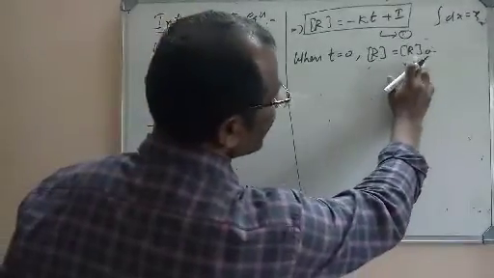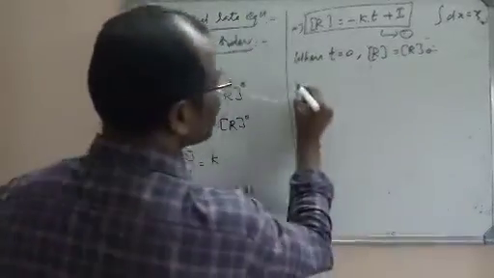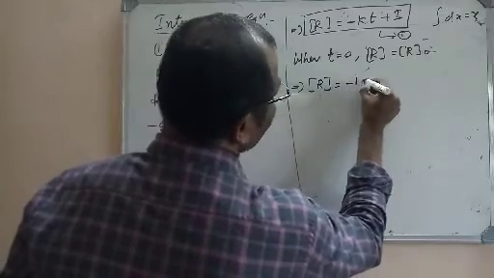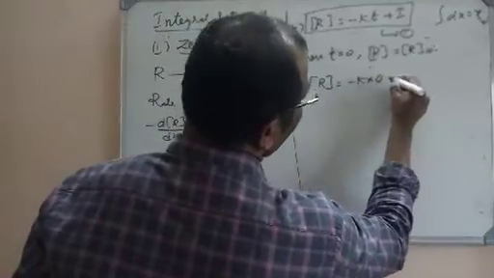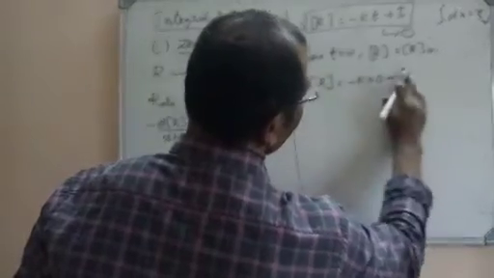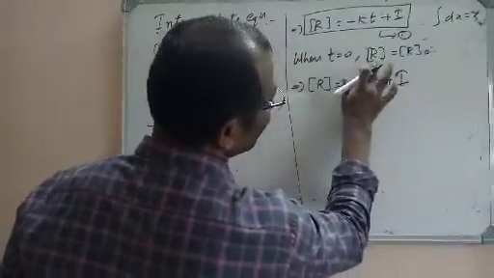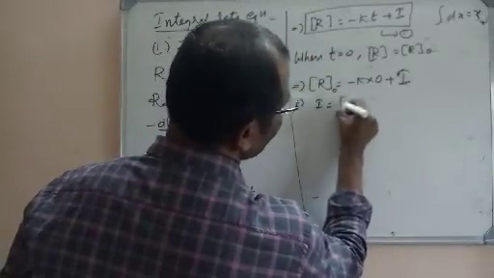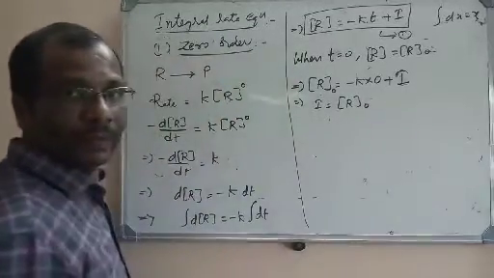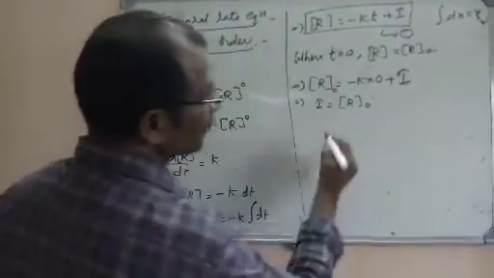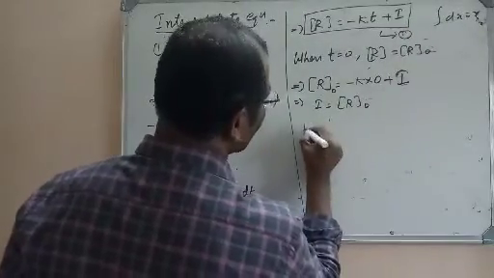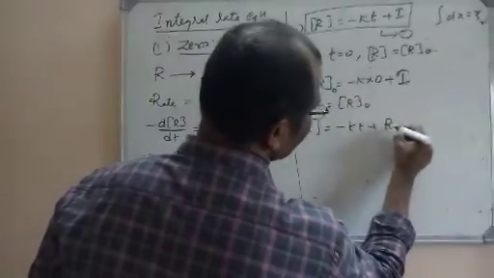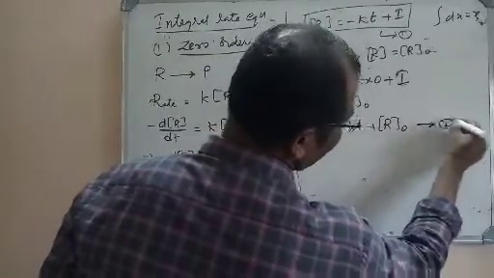Now if you substitute this R naught here, what we are going to get is integration, R is equal to minus k into t, where t is 0 here, plus I. And I told you that R will become R naught. So in R's place we have R naught. That implies I is equal to R naught. So this is the value. Now if you substitute that in equation 1, we have R is equal to minus kt plus R naught. Let this be equation 2.